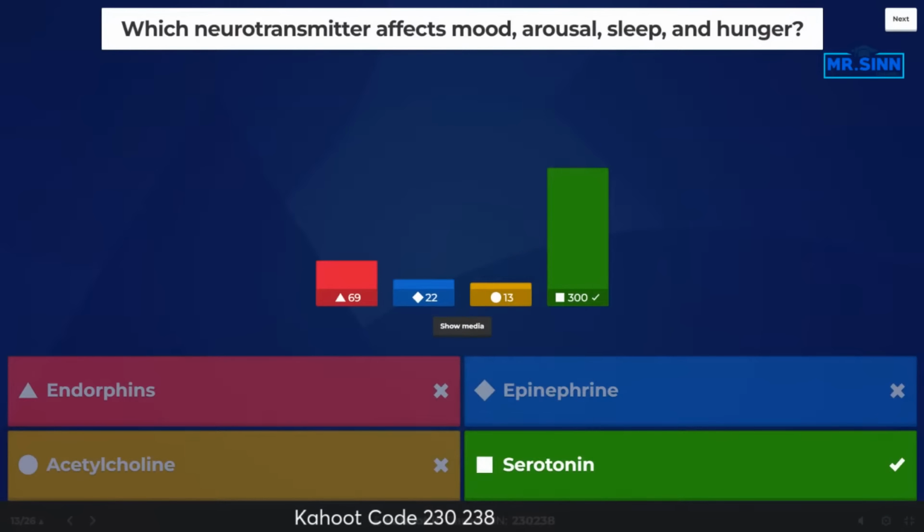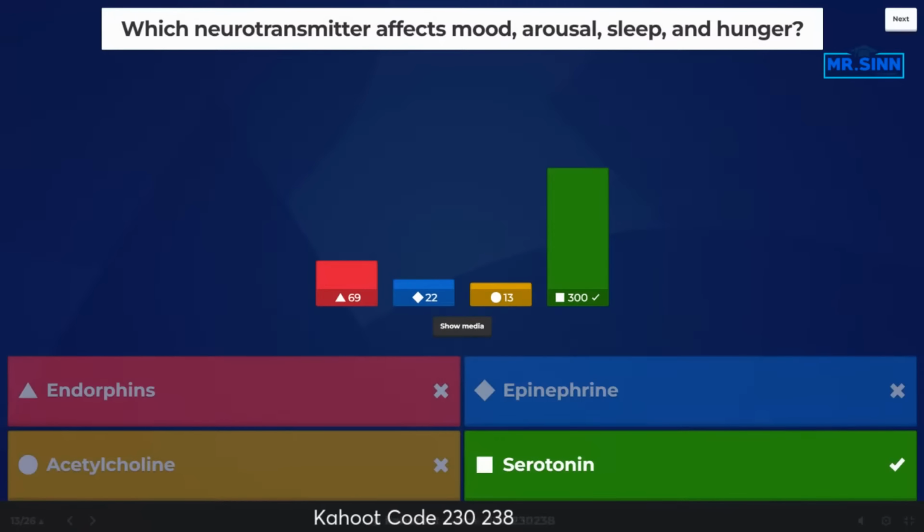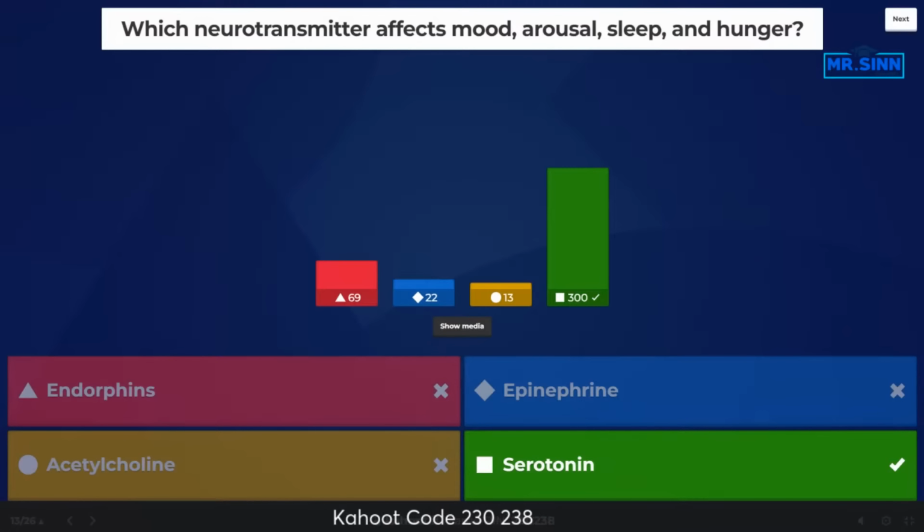Cool. Majority of people got that. Remember, epinephrine is going to help with the body's response to those high emotional situations. Endorphins is going to be with pain control and pain tolerance. Serotonin, like it's talking about here, is going to be hunger, sleep, arousal. And then acetylcholine is going to be that muscle action, learning. It'll also help with memory as well.